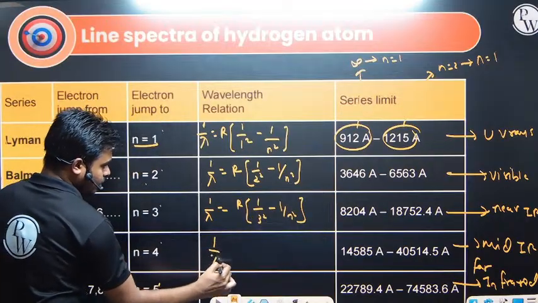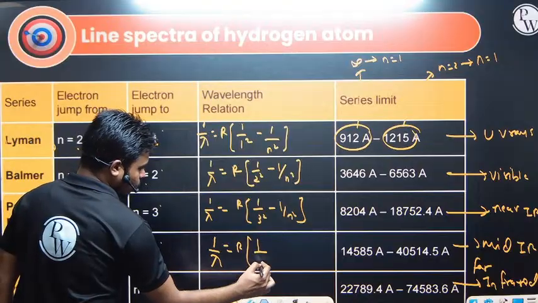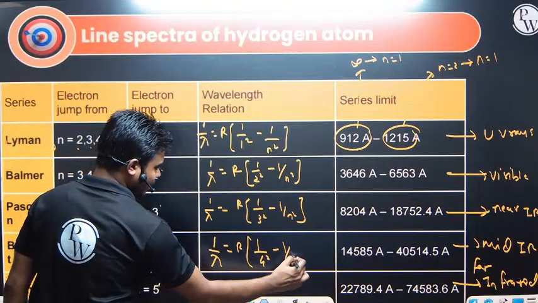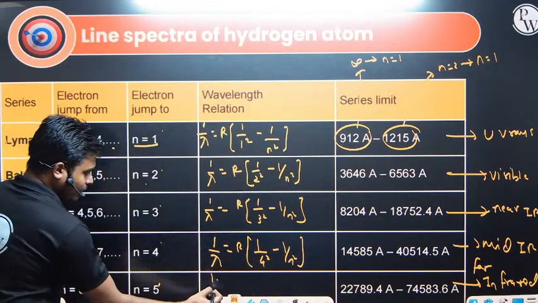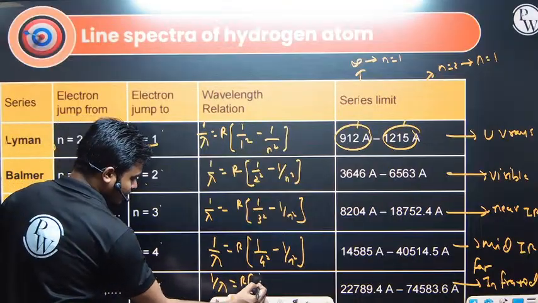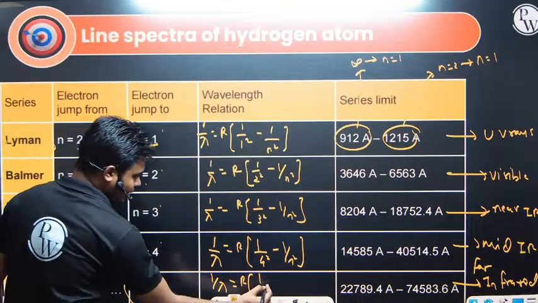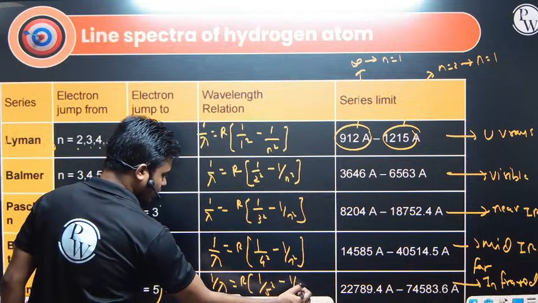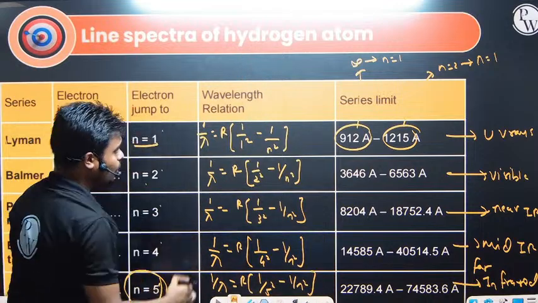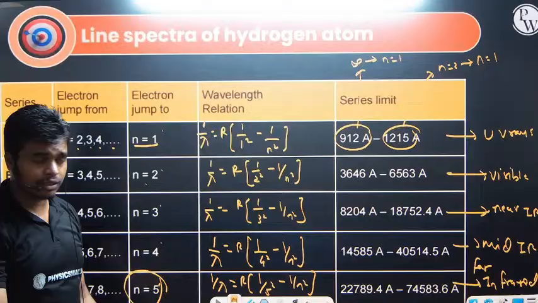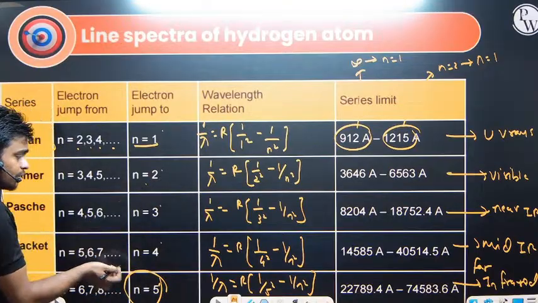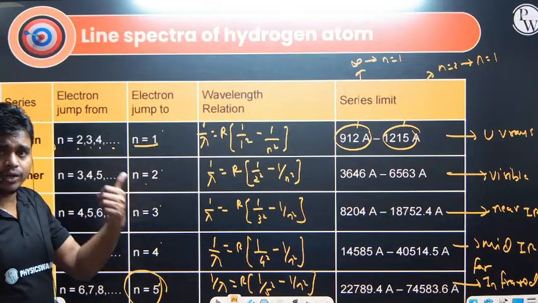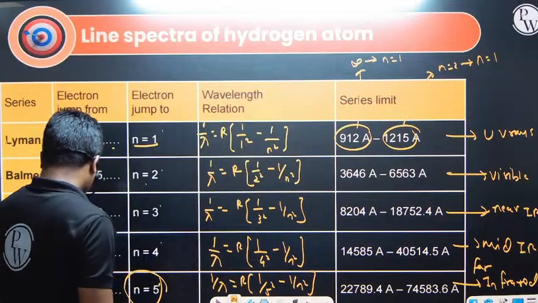Then 1 by lambda is equal to R times 1 by 4 square minus 1 by n square. Last one, jumping to n equals 5: 1 by lambda is equal to R times 1 by 5 square minus 1 by n square. So these are the wavelength relations we have for the different series. It only depends on where you are coming from and where you are jumping to.